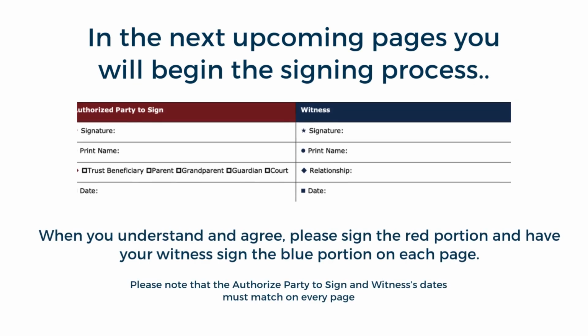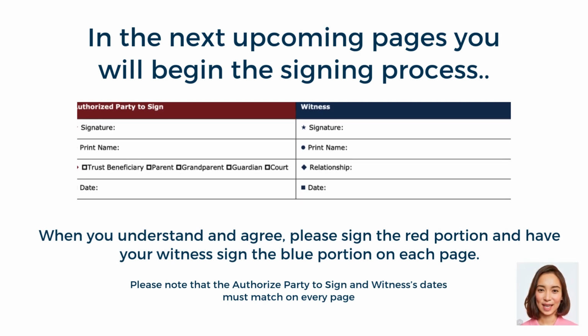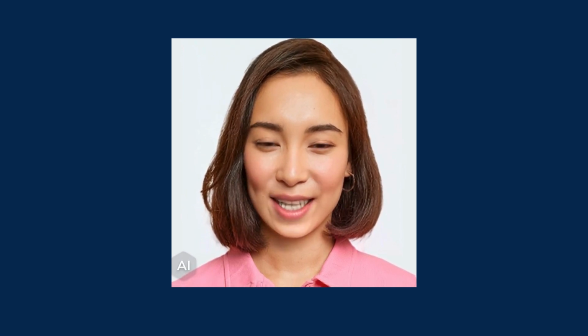Before we begin, please note in the next upcoming pages you will begin the signing process. When you understand and agree, please sign the red portion and have your witness sign the blue portion on each page. Each page will be explained as we move through the presentation. For now, let's hold off on questions, and you will have the opportunity to book time with a CPT Institute representative at the end to address anything that hasn't been covered.